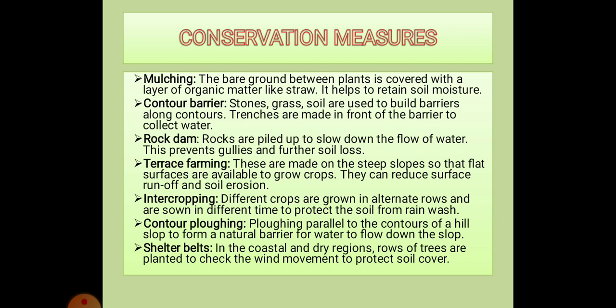Next, we move to another method, that is contour plowing. It is the method in which the land is plowed parallel to the contour of a slope, and this creates a barrier that prevents water from flowing down the slope.